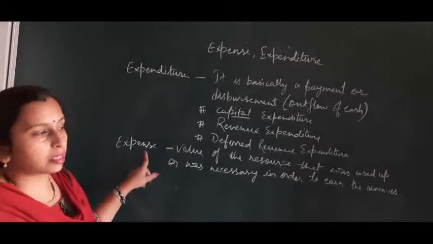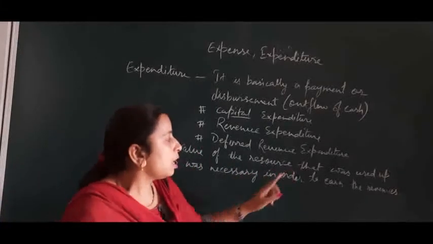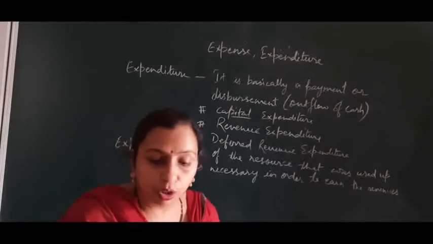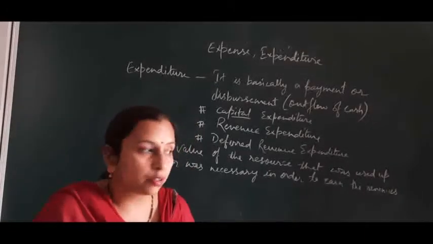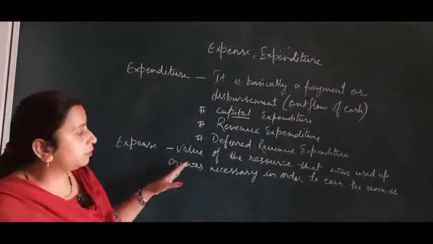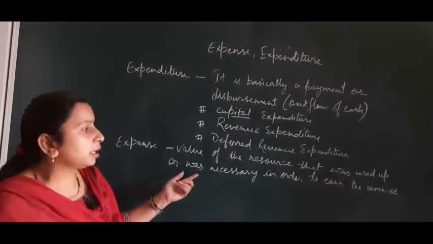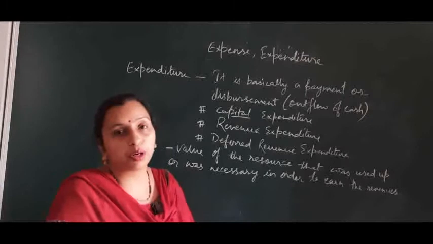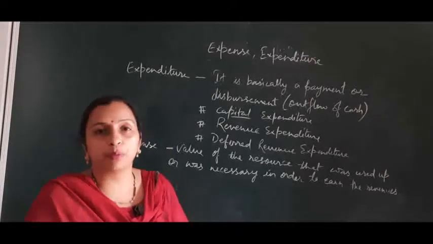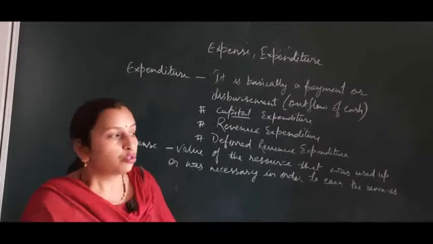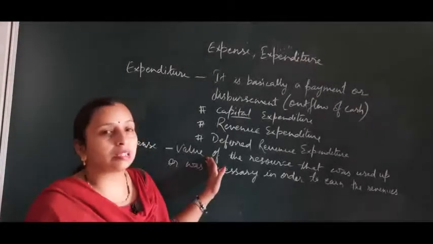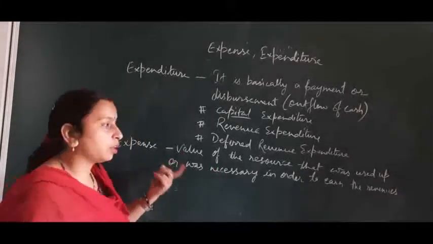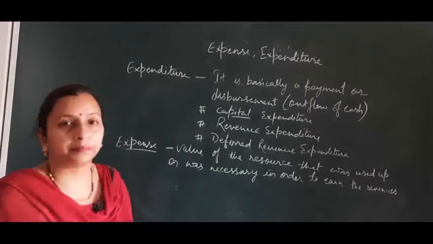Then next is expense. Expense is what? It is the value of the resource that was used up or was necessary in order to earn revenues, like the cost of goods sold, the cash payments such as salaries, wages. If these expenditures are not incurred, then the company will not be able to earn the revenues. The company will not be able to manufacture the product. They will not be able to produce the product. So how will they sell it? So whatever expense is done for earning the revenue, that is called expense. Whatever amount is spent for earning the revenue, that is called expense.